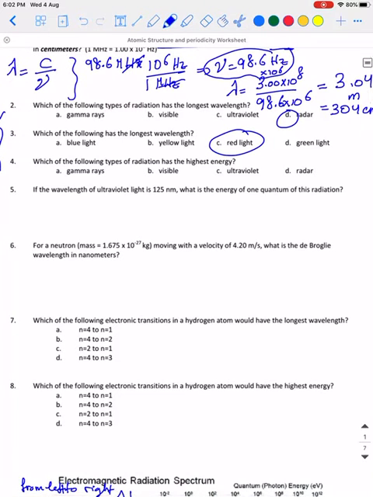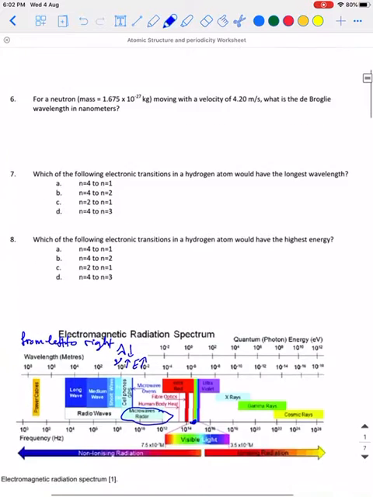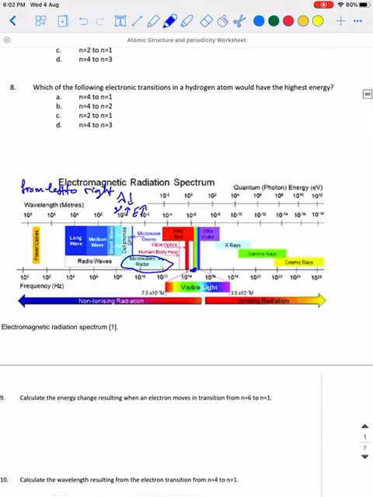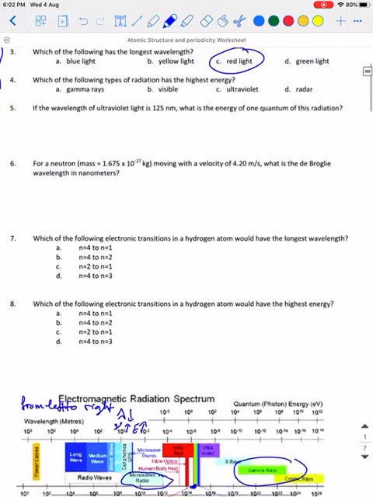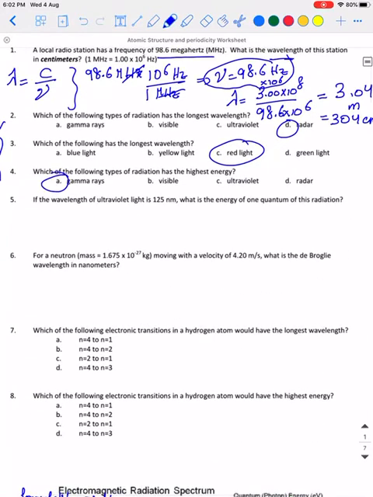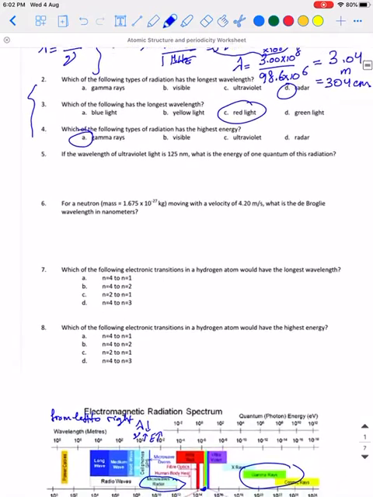Which of the following types of radiation has the highest energy? So I will pick up the one with the highest frequency. The highest frequency corresponds to highest energy. We will see gamma rays. So the best option here, gamma rays.